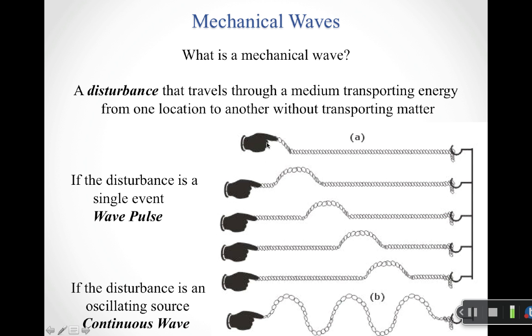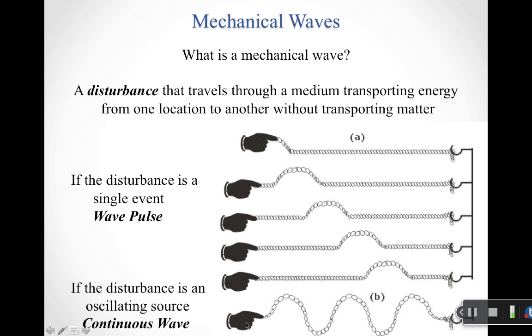So this is our energy being transported, right? I did work on the rope here. The work I did is energy. That energy is being transported as it moves down the rope. So that energy is being transported through the wave without the matter itself being transported.